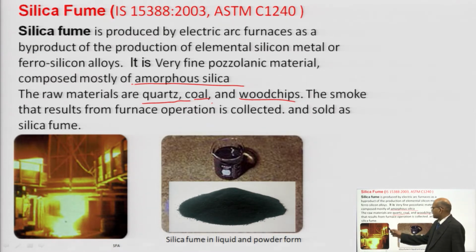This is the electric arc furnace you are observing in this plate. This photograph has been taken from the Silica Fume Association of USA. This is the electric arc furnace, and from there we collect the smoke and sell it as silica fume.